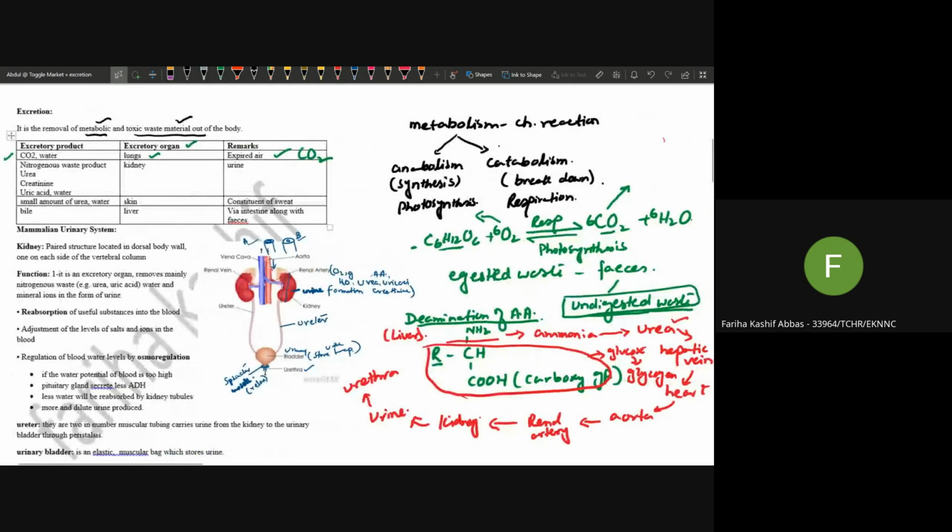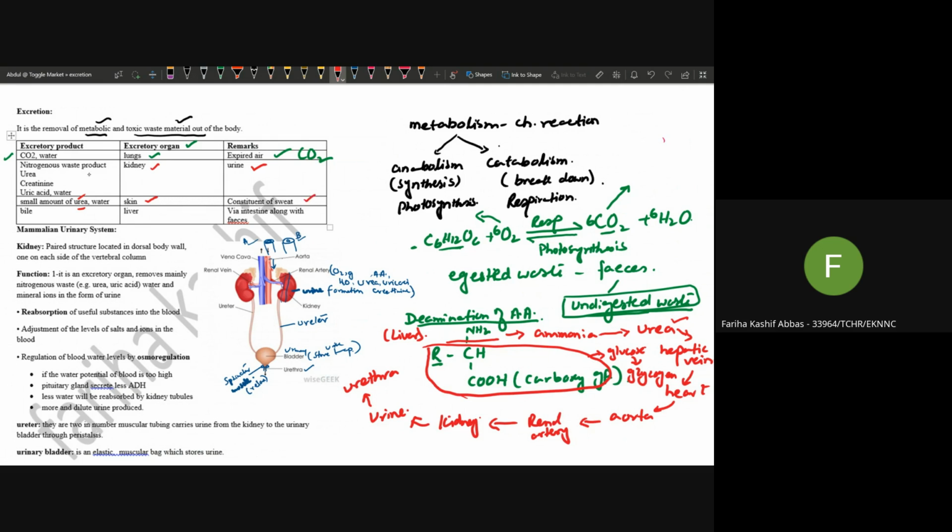So, through the kidney, the urea is removed. Urea as well as creatinine, uric acid and water are removed in the form of urine. A small amount of urea, which is formed by the deamination of amino acid in the liver, is also excreted through the skin in the form of sweat.